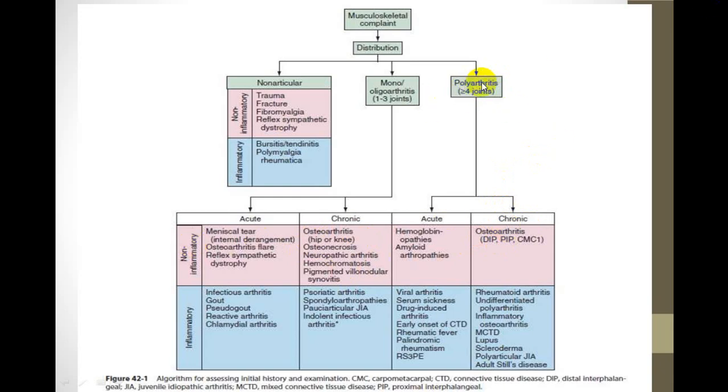While the most common cause of poly, chronic, and inflammatory group is rheumatoid arthritis and the allied groups. And in that allied groups, polyarteritis nodosa, then multiple connective tissue disorders, SLE, scleroderma, polyarticular juvenile arthritis, Still's disease. Out of this, rheumatoid arthritis scores topmost on the list. So try to remember this particular group. So go through this again and again. If you utilize this, you can almost easily differentiate some of the most common conditions.